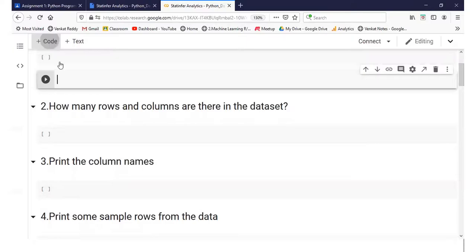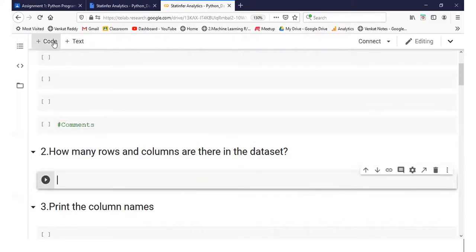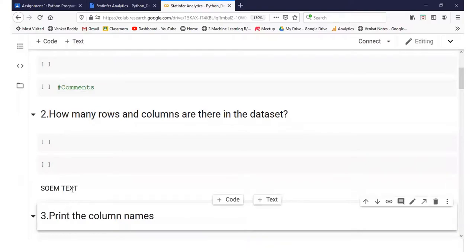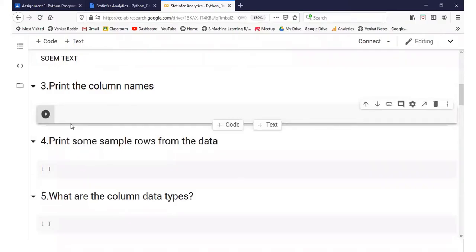If you want to add a cell, add one more cell, add one more cell. And most importantly, write the code comments. Commentary you have to write. You have to write each code and its comments. And then if you want to add text also, you can add a text box and then write some text, if you want to give some explanation. Okay. These are the code. Print the column names, you will be writing the command here, and then you are executing also, you have to put the output also. That means you will import the data, you have to also add the output. That means the input cell as well as output, that means execution.